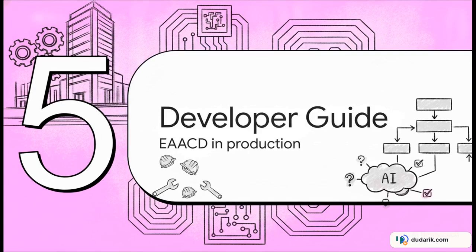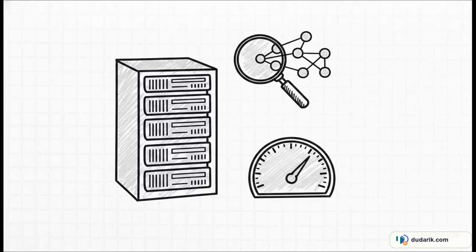How do you actually bring EAACD into production? If you're an engineer building with this, your first hurdle is that standard inference engines usually hide the expert selection from you. They just spit out token probabilities. So you're going to need a runtime that exposes those high-layer routing tensors. Think vLLM, TGI, or maybe a custom Triton setup. On top of that, you'll need to build out a dynamic reliability scoring system, like a sliding window metric per batch, to crunch those confidence scores on the fly.